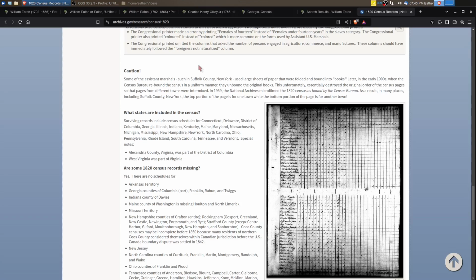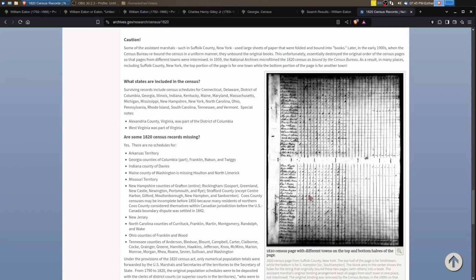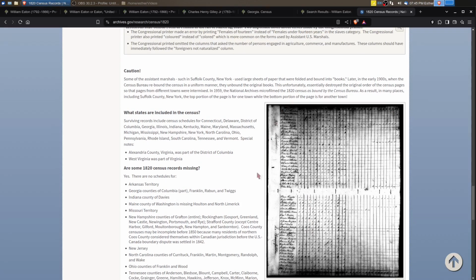Generally speaking, it appears as though the counties were kept together. I don't know if that's a for sure thing. And so the locations that are mentioned may be wrong for some of the pages. In 1959, the pages were rebound, but they were rebound in the way that they were bound previously. So no order was restored in any way. And they have a picture here where there's another example of a problem where the top page is one town and the bottom page is another town.